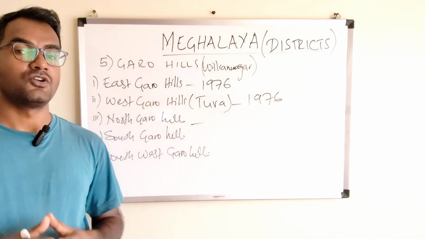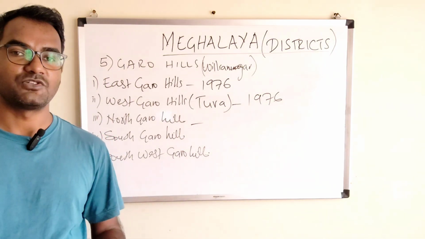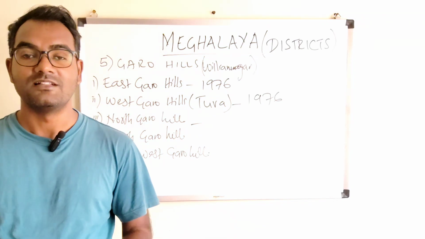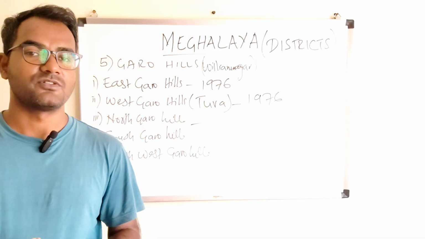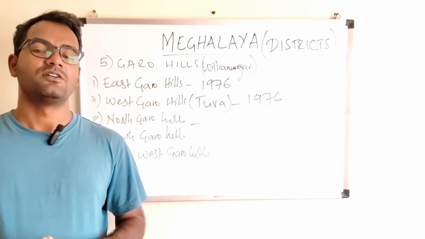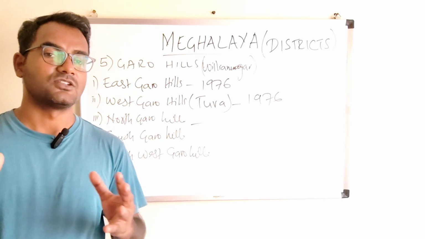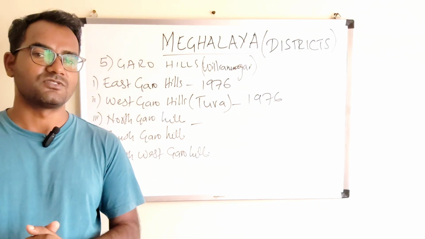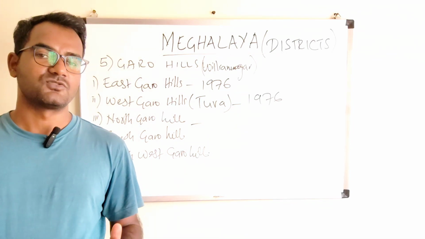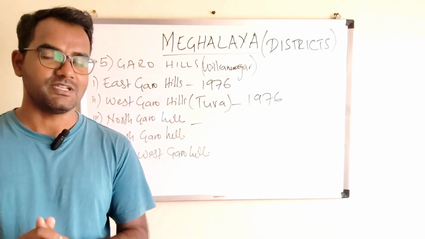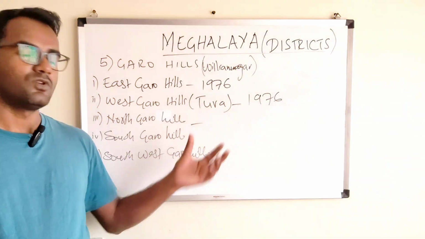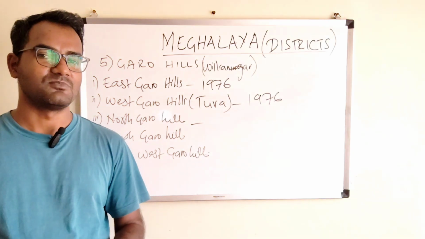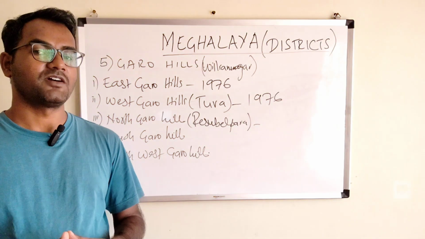Now we are going to talk about North Garo Hills. You know that before, North Garo Hills was a part of East Garo Hills, or vice versa, you can say, right? So the East Garo Hills and North Garo Hills, they were united. They were not divided. But recently, in the year 2012, the North Garo Hills was separated from East Garo Hills, right? So the headquarter of North Garo Hills is Resubelpara, right? Resubelpara, and it was formed in the year 2012.